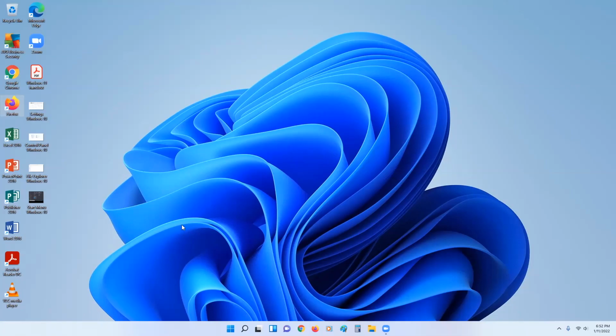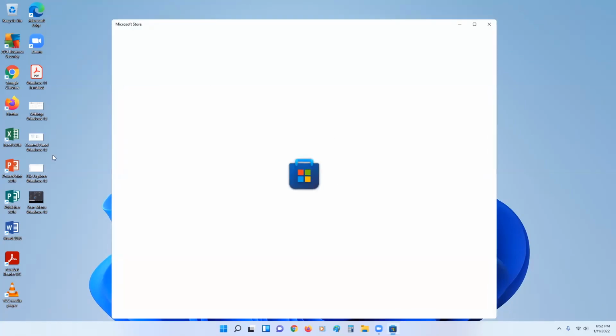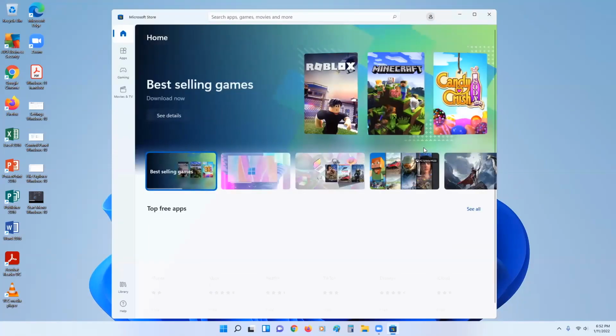The Microsoft Store contains a collection of free and paid apps all in one place, but it requires a Microsoft account to download the programs. So you can see the Microsoft Store here. It's pinned in the start menu. If I open it, we'll see. I don't know if it'll open. I'll be shocked. Let's see. Wow, I'm shocked. All right.